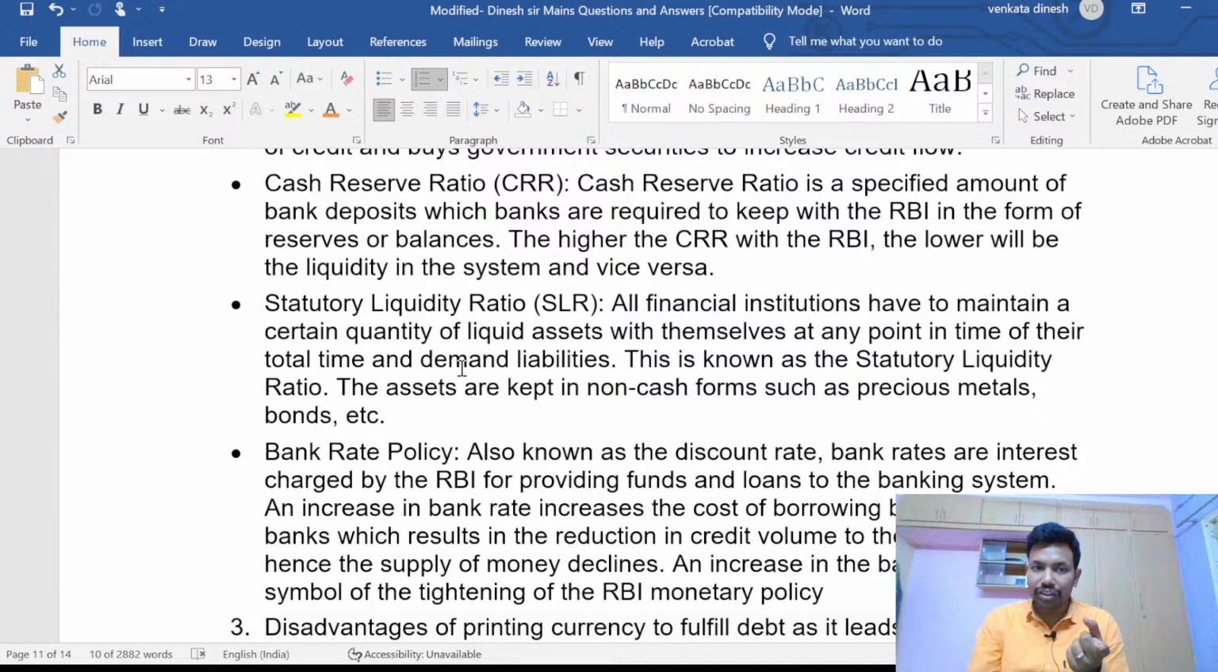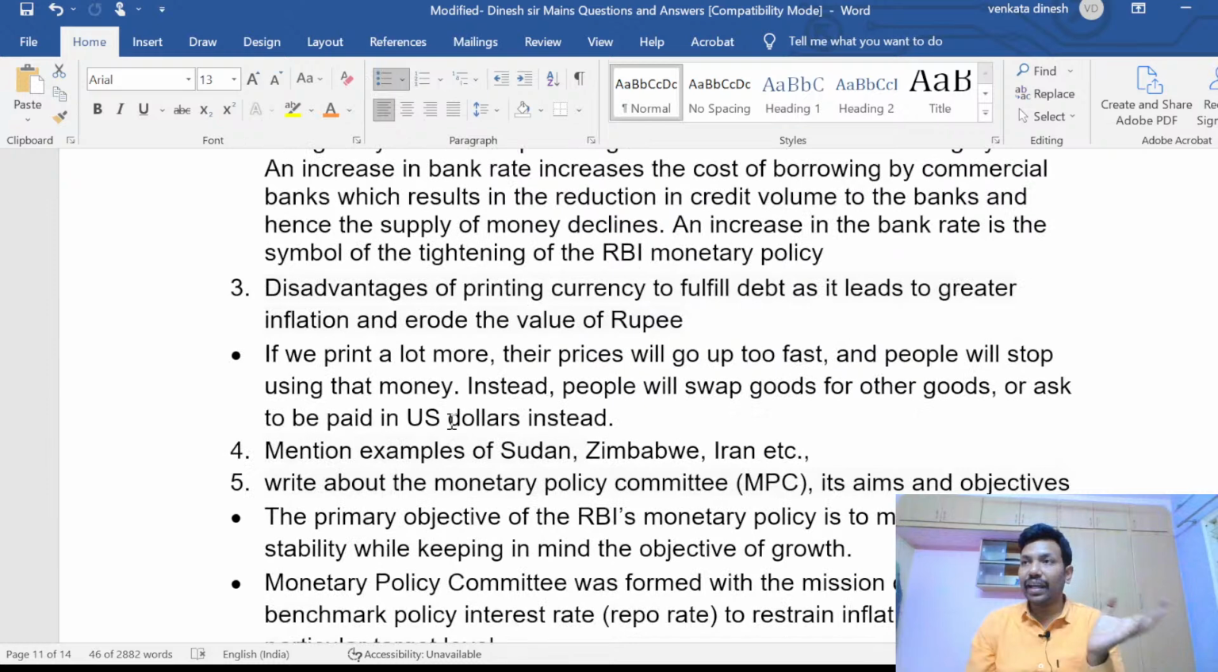For $1, how much value do you have? For $1, we have almost 81 rupees in India. But in Zimbabwe or say Sudan, it is almost 8 lakh, 10 lakh Sudan rupees, or say Sudan currency. So how much deterioration will happen? You have to mention that example for attraction. That is very important in an exam. Facts are important. Attraction is also important with the examples.